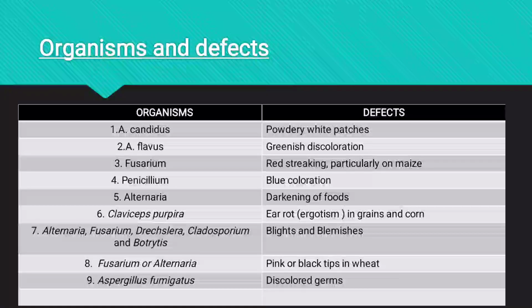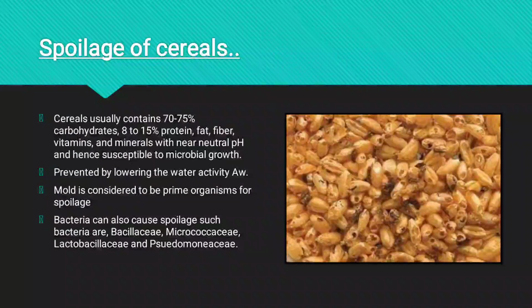Then we need to move into the spoilage of cereals. As I mentioned earlier, cereal usually contains 70 to 75% carbohydrates, 8 to 15% proteins, fats, fibers, vitamins, and minerals, with near neutral pH. Note this, an important point: near neutral pH. pH, along with water activity, plays a major role in the storage and viability of our food items.